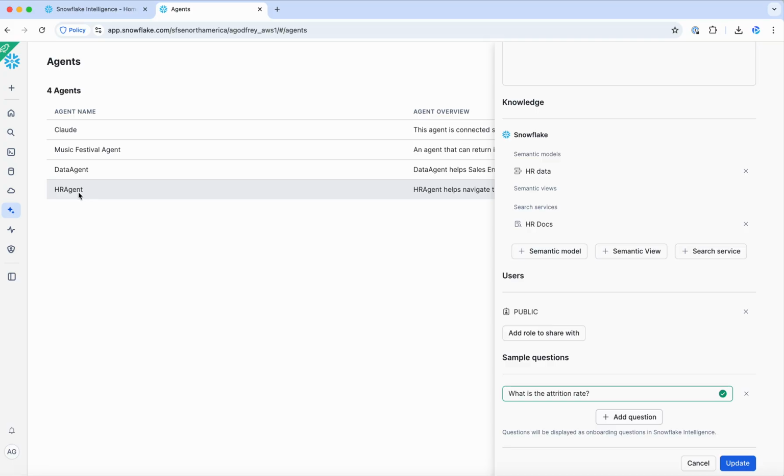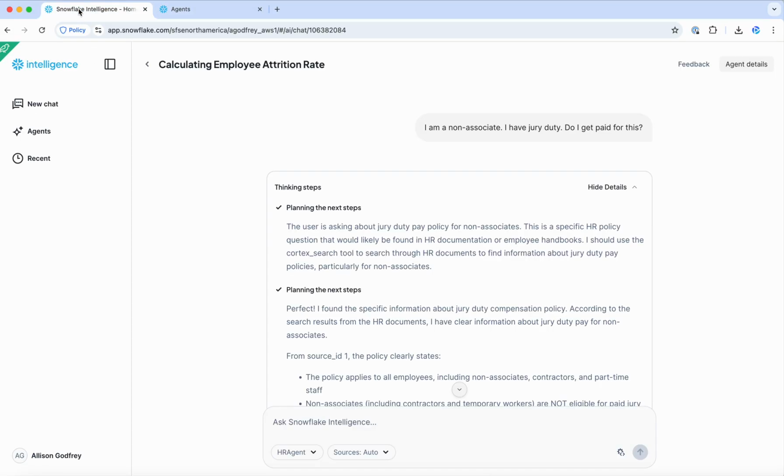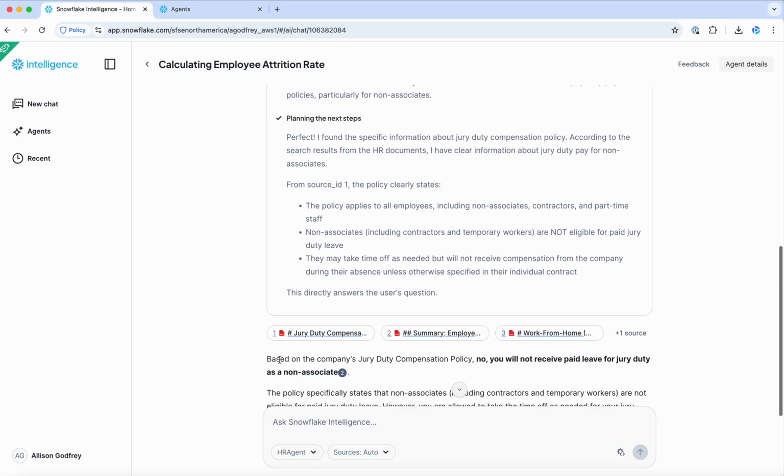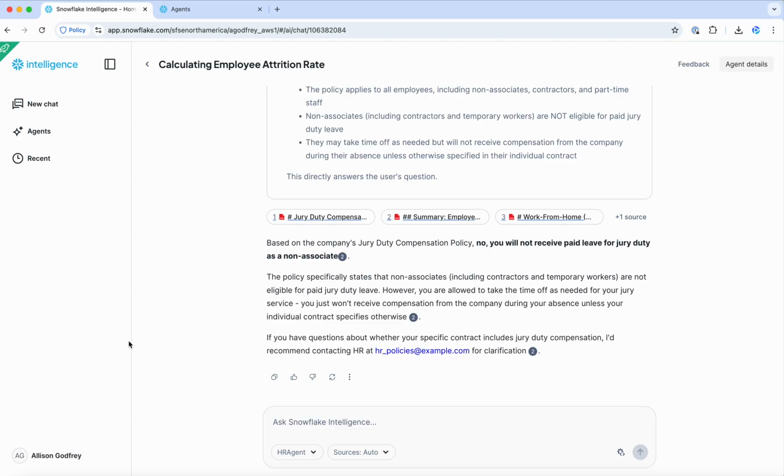So creating this agent is what makes it available, as long as it's available to the role that you are in, in Snowflake Intelligence. So once I created the agent, I could see that agent right here, and I click on that. So it now has the context for my semantic model and my search service as I ask the questions here. And that is the demo.